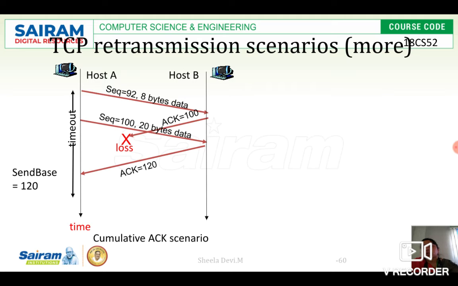If I get the cumulative acknowledgement within the timeout period of the first data, then there is no need for the sender to resend the first data once again. That is the use of cumulative acknowledgement. I am sending two data. For the first data, I have not received the acknowledgement. For the second data, if I receive the acknowledgement within the timeout period of the first data sent, then there is no need to resend the first data. This is the cumulative acknowledgement scenario. With its help, bandwidth is not wasted by sending the same data repeatedly whenever the acknowledgement of the receiver is lost.